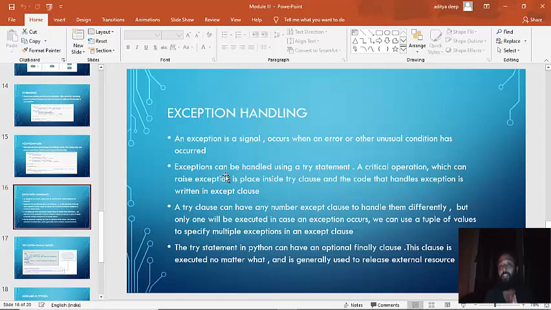We are using try, catch, and finally. Let's say an exception occurs. If you have handled that in try, it will route it to the proper message mentioned in the catch block. And once the try catch block execution is done, the control will move on to finally, and whatever is there in finally will be printed, or it will release the external resource. So this is called exception handling, and these are the important points. Let's see one example of it.